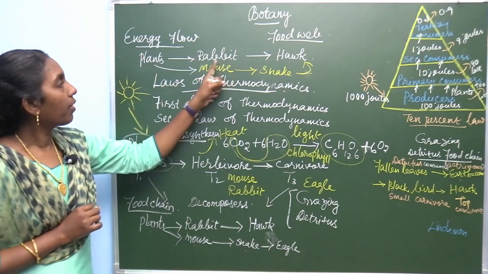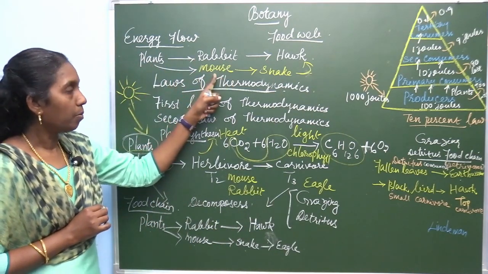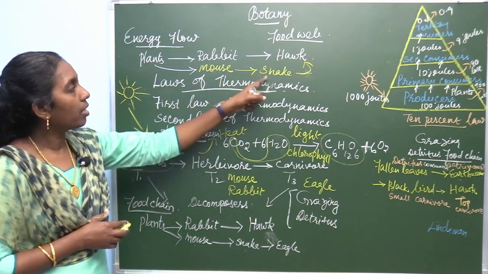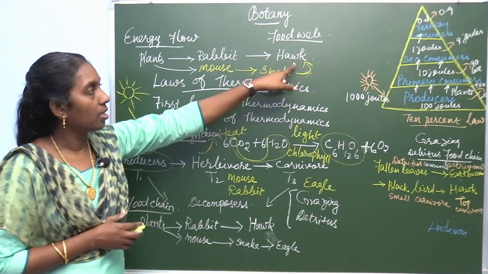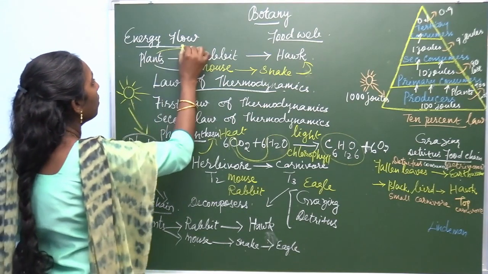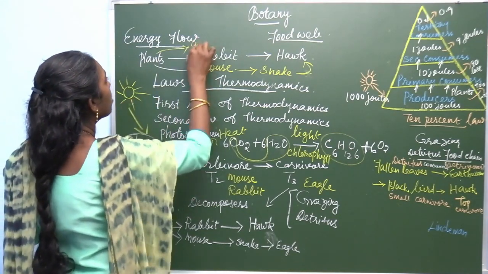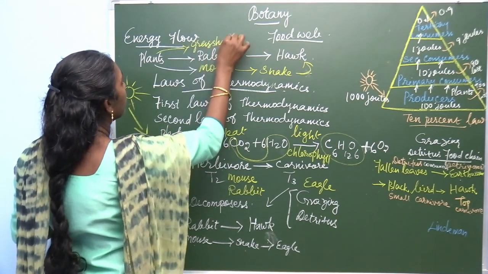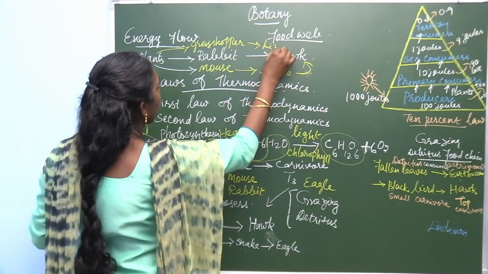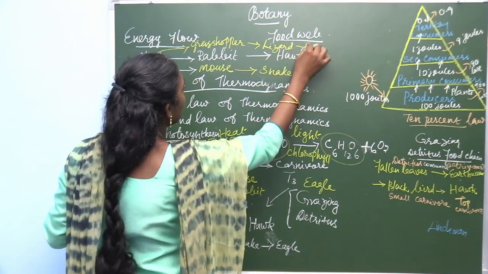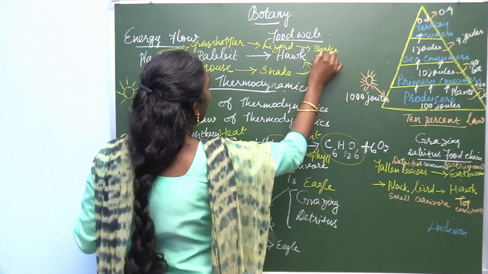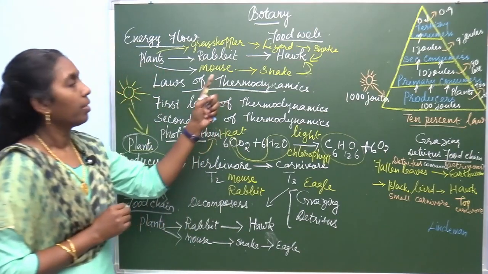So, in the absence of rabbit, the plants are eaten by mouse, which eats the grains or anything, and which is directly eaten by snake, and the snake is eaten by hawk. Or the plant is eaten by grasshopper, and this grasshopper is eaten by lizard, and this lizard is eaten by snake, and it is eaten by hawk.